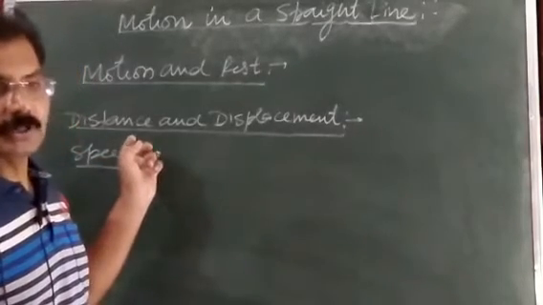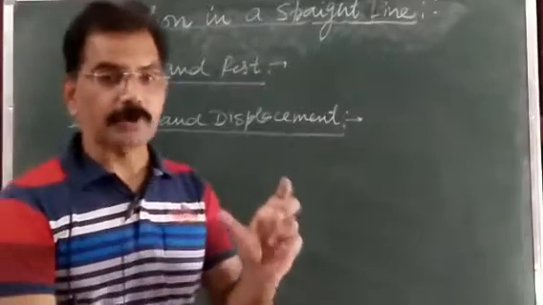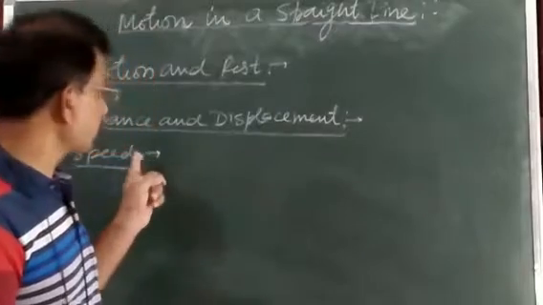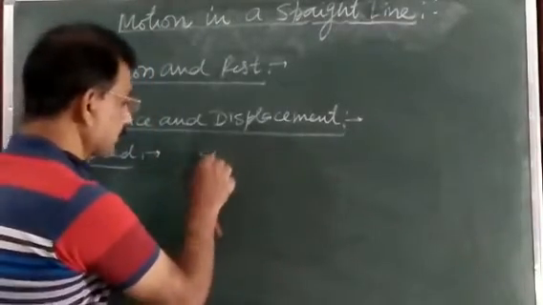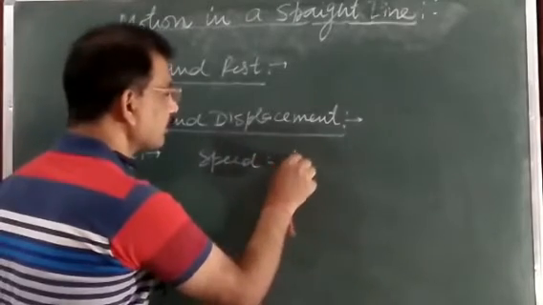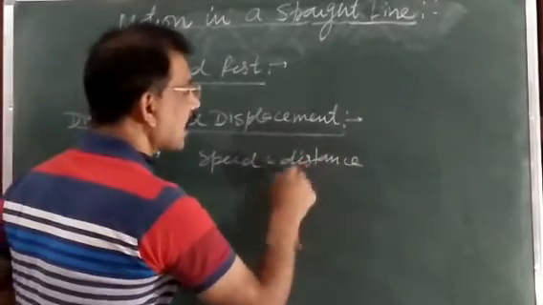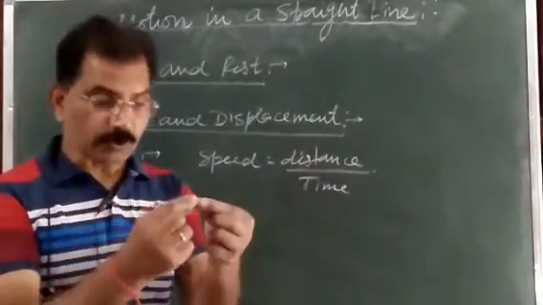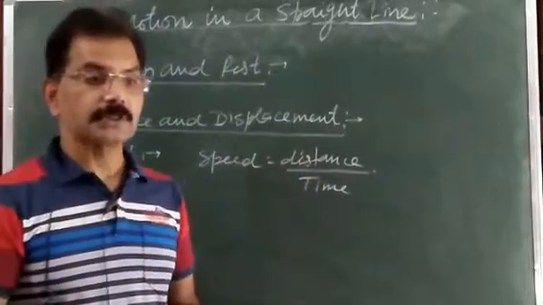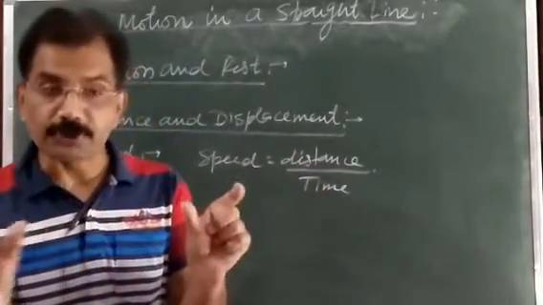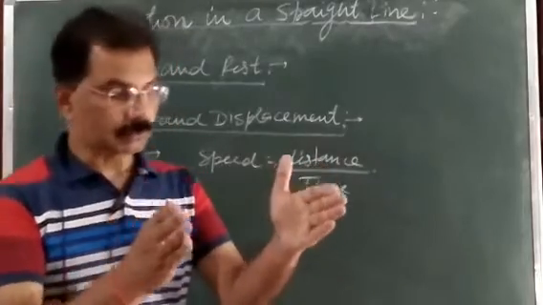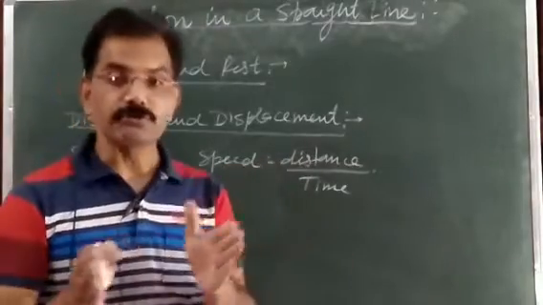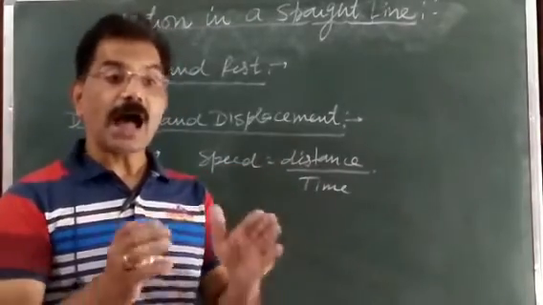Next one is speed. As you know, speed is what here? The distance traveled by the body per unit time, or in a unit interval of time, the distance traveled by a body is called the speed. And you can write here, speed is equal to distance upon time. And if the body covers equal distance in equal intervals of time, it means that the body is moving with a uniform speed. अगर बॉडी इक्वल डिस्टेंस ट्रेवल कर रही है इक्वल इंटरवल ऑफ टाइम में, तो आप कह सकते हैं उस बॉडी की स्पीड क्या है? यूनिफॉर्म स्पीड है.